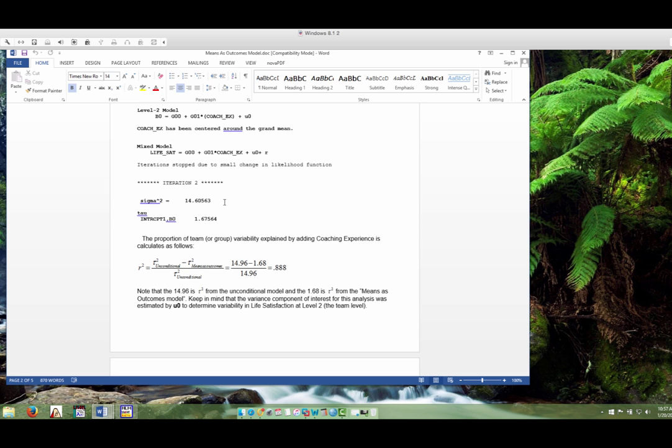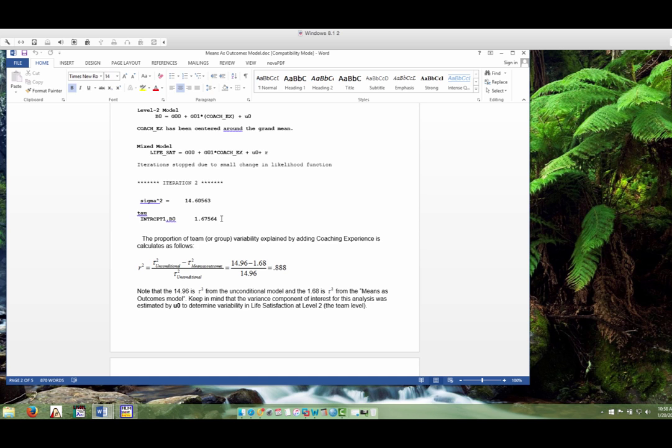This is very similar to the unconditional model because for the unconditional model, there were no independent variables at level 1, so shots on 5 was not included. Tau for our level 2, or our group variability, is 1.67, quite a bit less than we saw with the unconditional model.